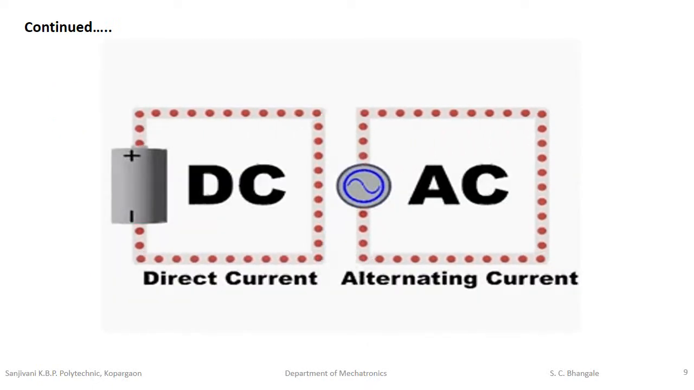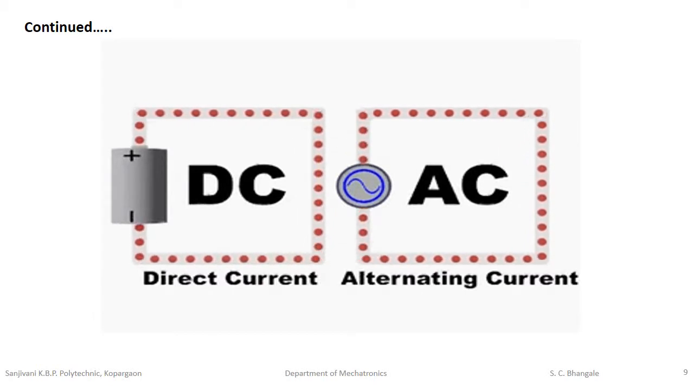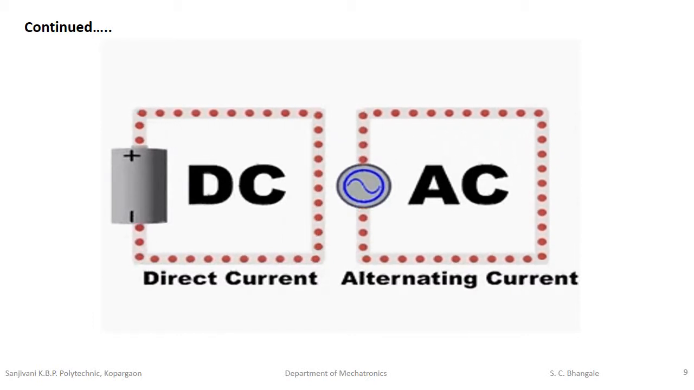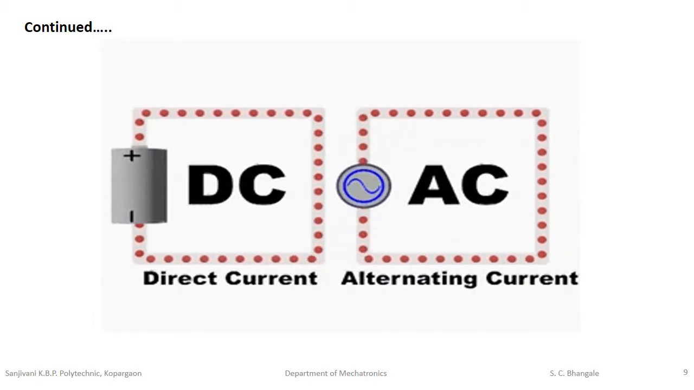This combined diagram indicates the main difference between AC quantity as well as DC quantity. If we see this diagram carefully, you can observe that the direction of the direct current is always in a single direction, in the same direction. But if we go for the diagram for alternating current, you can observe that the electric charge flows in both directions.